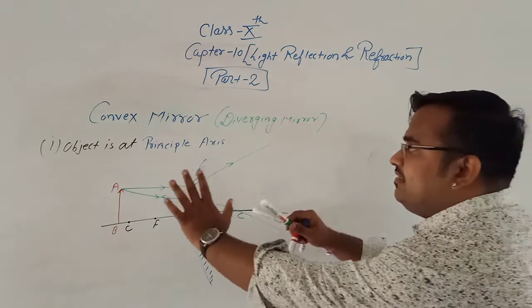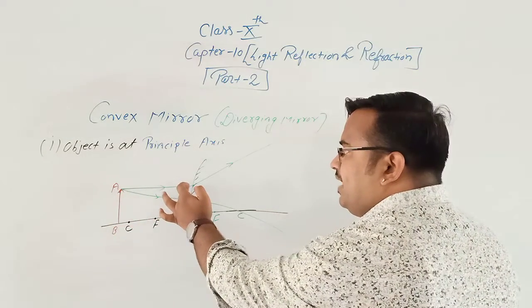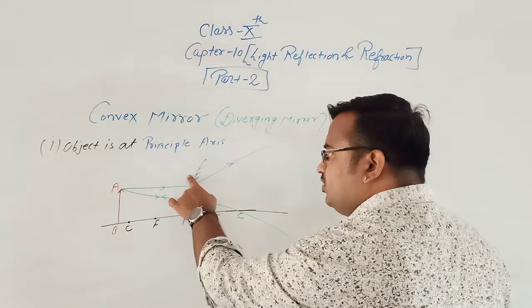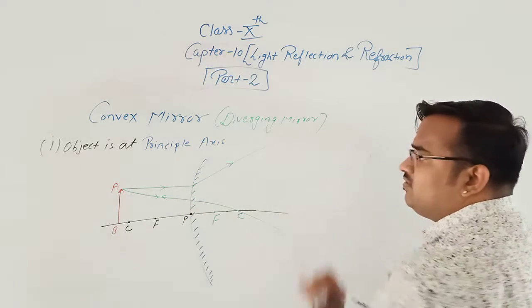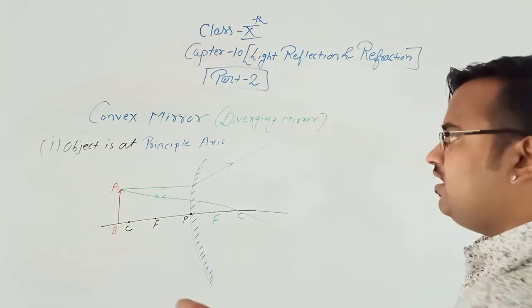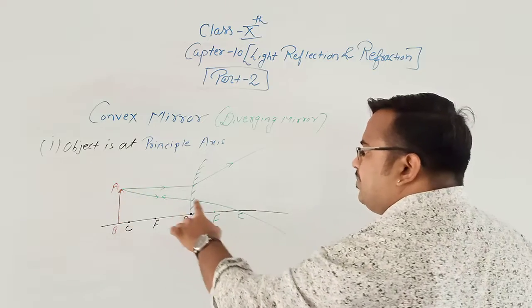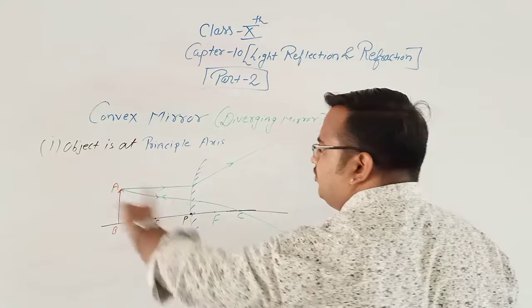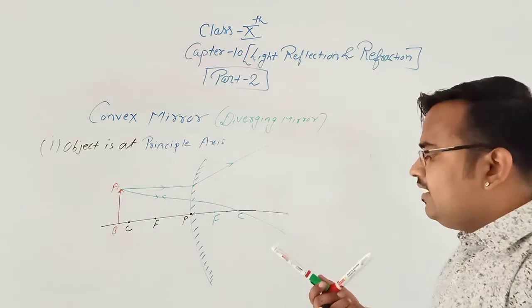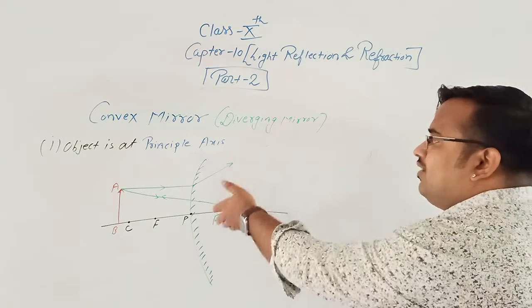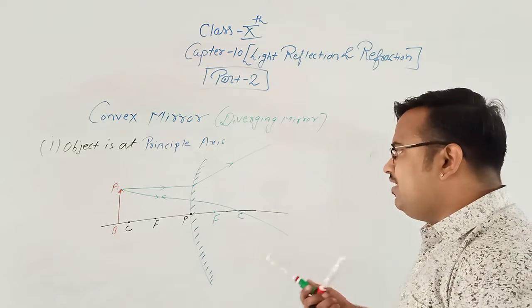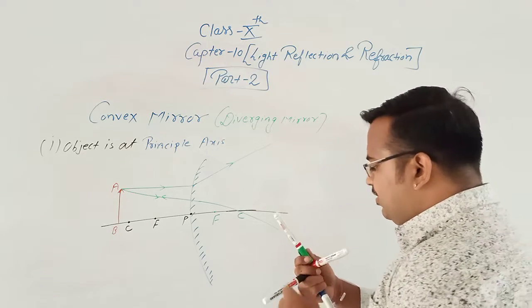Clear? Now see, this is the case where the incident ray is parallel to the principal axis, but after reflecting from the reflecting surface, it diverges through some angle. And we have used our third rule: if the incident ray passes through the center of curvature, it would follow the same path. Clear? Now see, these two are also diverging rays. So what can we do? We can produce the image.